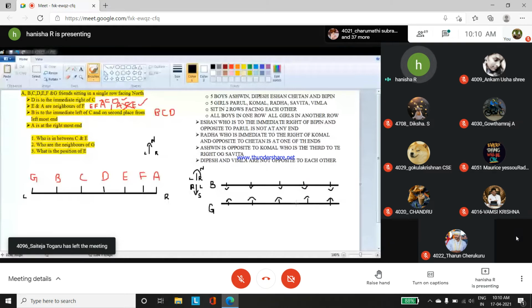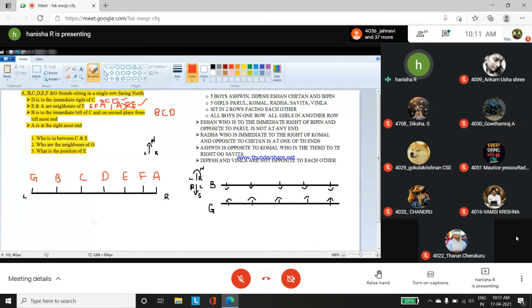And you have one more clue here: Ishan, who is to the immediate right of Bipin. So obviously Bipin and Ishan are going to sit together. If we find out the positions of Ishan and Bipin, the 2 positions will be filled up easily. But the problem here is we don't know. We have 3 positions, so we can't guess the possible ways to put Ishan and Bipin together. So what I'm going to do is, I'll just write the clues here so that we can fix them later after knowing the exact position.